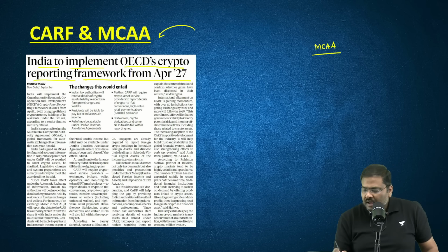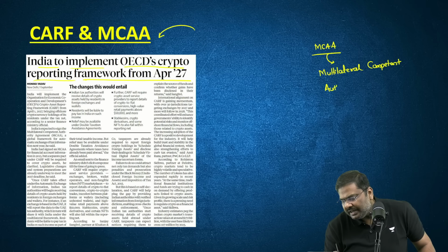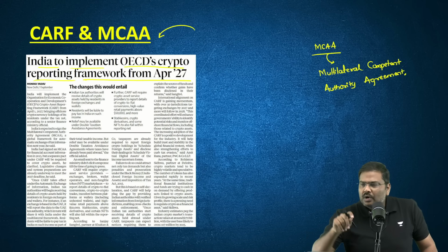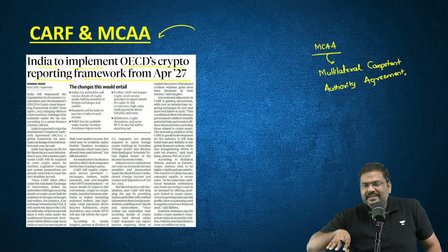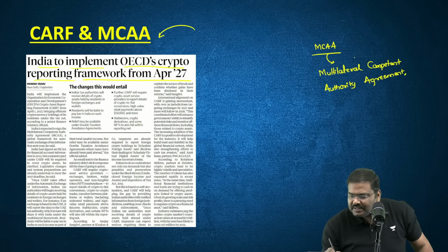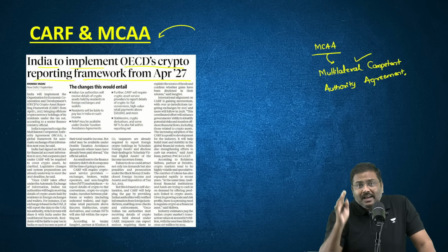What is MCAA? MCAA stands for Multilateral Competent Authority Agreement. And you people, please do not keep on writing down or noting these particular points down. Why? Whatever short forms I'm mentioning here, whatever full forms I'm writing on the slide, etc., you can download the PPT, and I guarantee you this, that these terminologies in full form are given in the handout as well. So please don't worry, listen first.